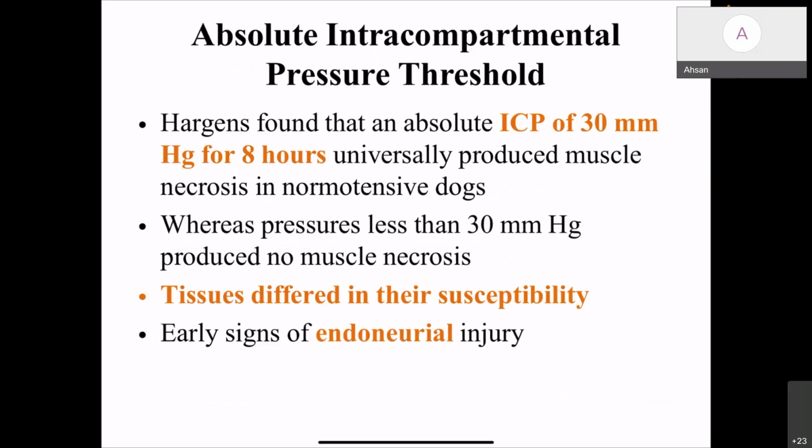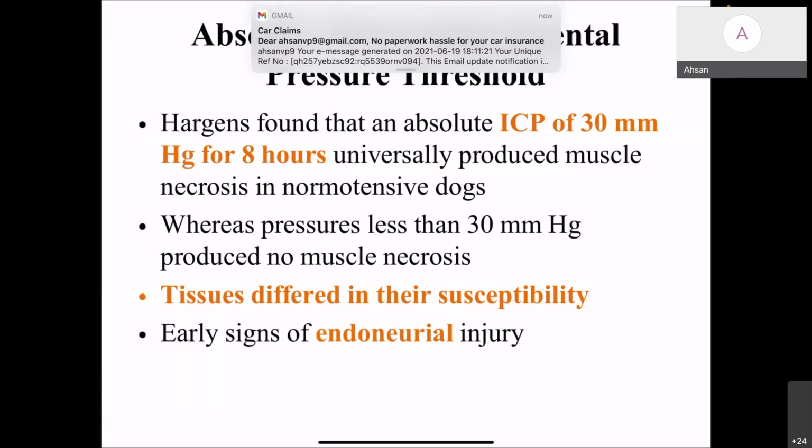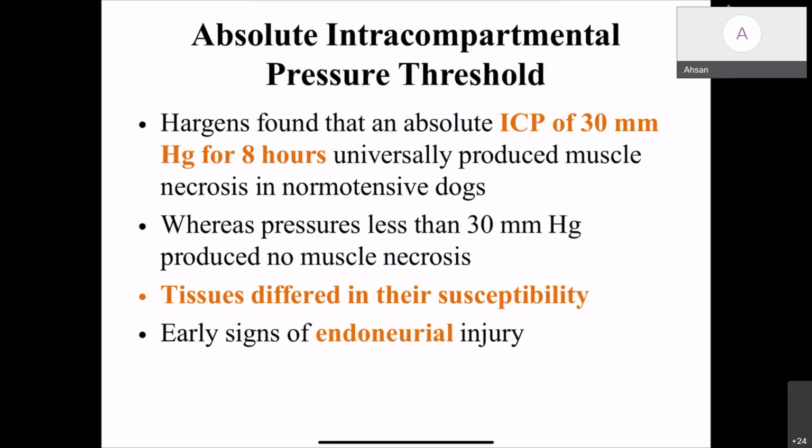Another entity is the absolute intracompartmental pressure threshold. Hargens found that an absolute intracompartmental pressure of 30 mm of mercury for 8 hours universally produced muscle necrosis in normotensive dogs, whereas pressure less than 30 mm of mercury produced no necrosis. So tissues differ in their susceptibility to the intracompartmental pressure. Early signs of injury are seen in nerve fibers, the endoneural injury.